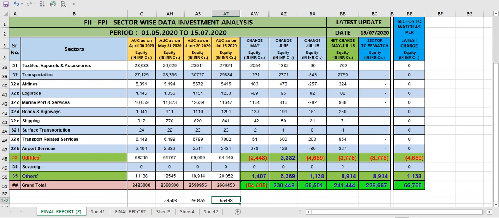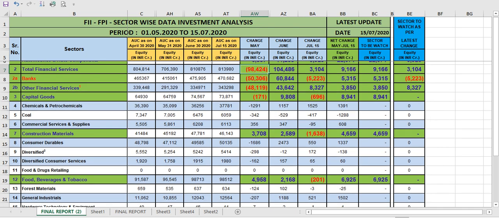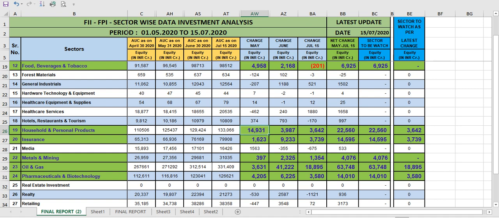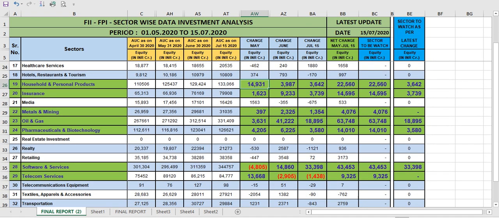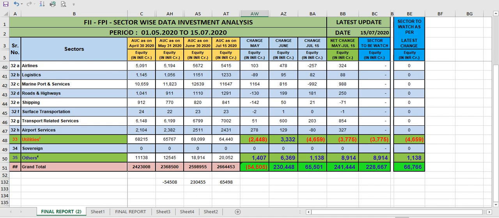Now our duty is to identify the sector. So by this way, whatever they did, you get an idea about the change in the investment. So in the month of May, you can see 98,000 has been withdrawn by them in only the banking sector. Okay, and what happened? They put money in the household sector and also in other sectors in the normal market, but also in telecom. So by this way you can get an idea, and the net of investment is 54,505. This is coming rounded up, so 2-3 crore is okay.